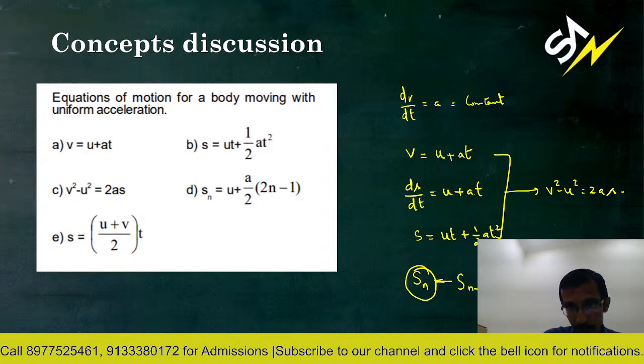Now this you get to be u plus a by 2 into 2n minus 1. You can do the simple mathematics and get it. This is the distance traveled in the nth second, and you can also get it in terms of initial and final velocity. The average velocity is half of that. So displacement is average velocity into time, right? So this is clear, students.